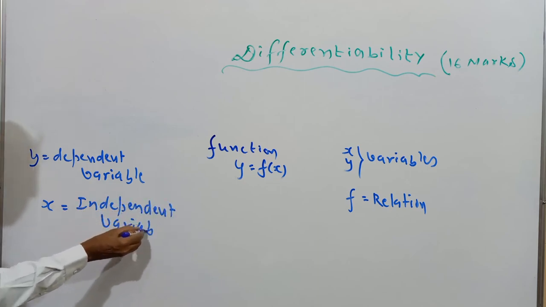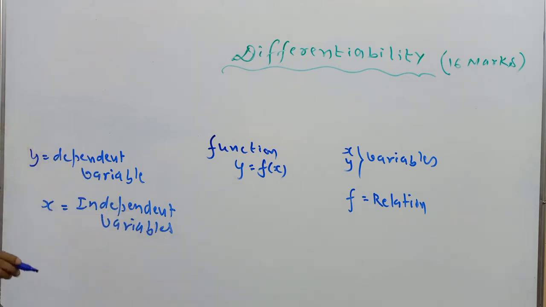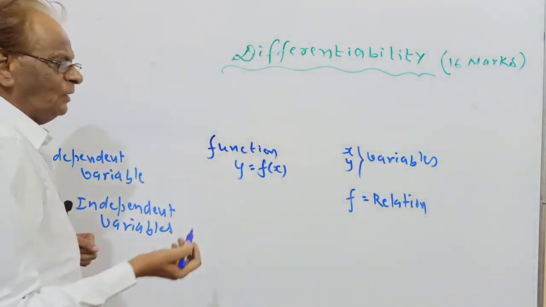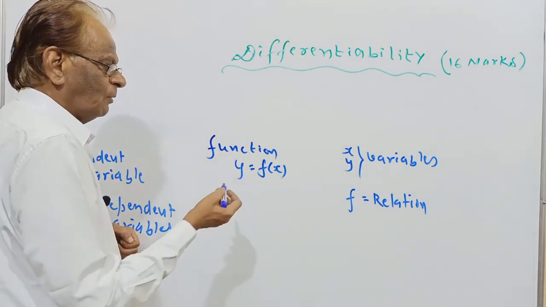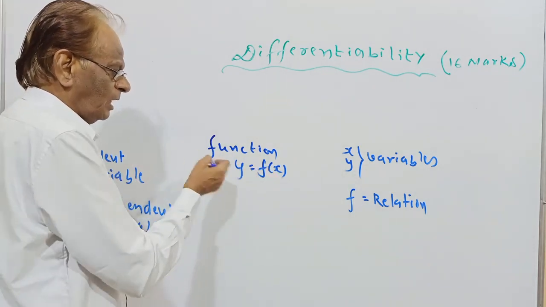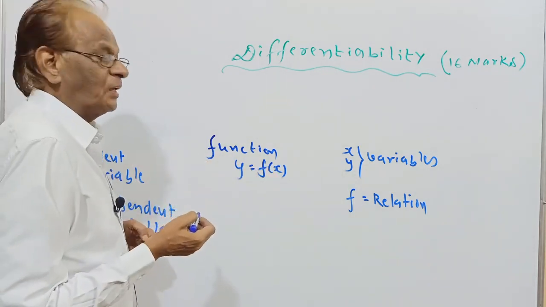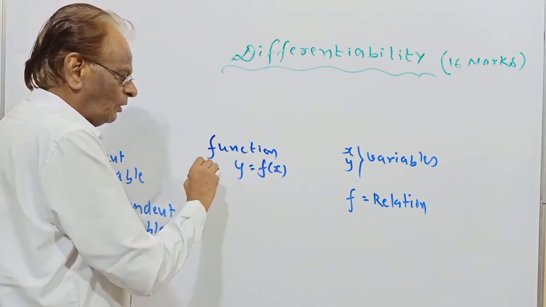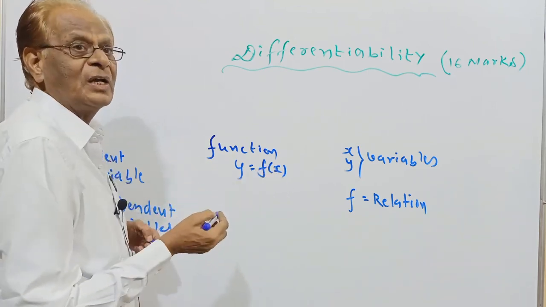First x will change, then correspondingly y will change. Any small change in x will produce a corresponding small change in y.